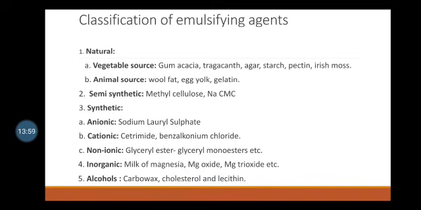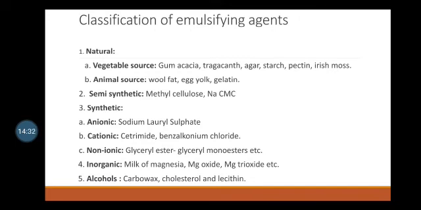This synthetic type is classified into three types: anionic, cationic and non-ionic. Now we will see the first one, anionic. Various alkali soaps and metallic soaps are used as anionic emulsifying agents. Soap emulsions are used for external application. Sodium lauryl sulfate is commonly used as an emulsifying agent among the sulfated alcohols. It produces O/W type of emulsions.